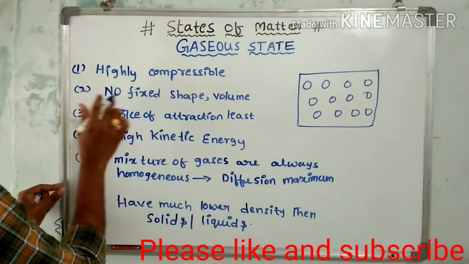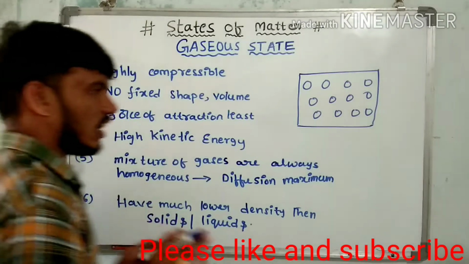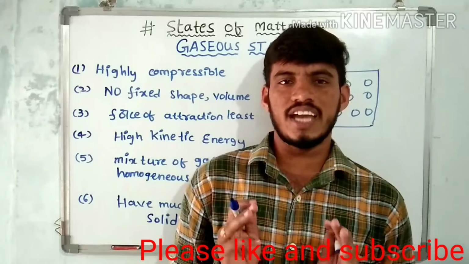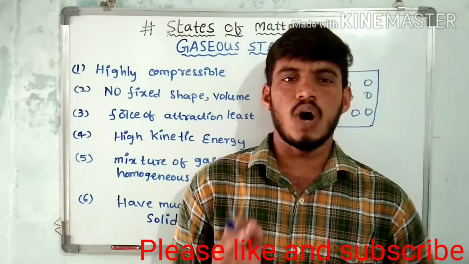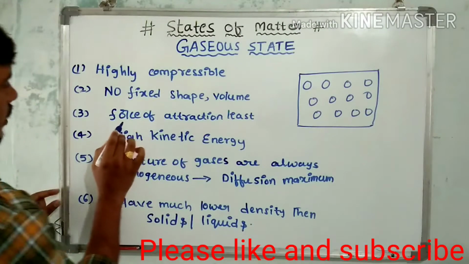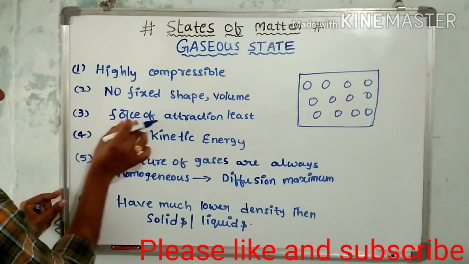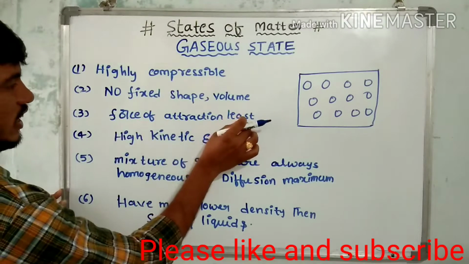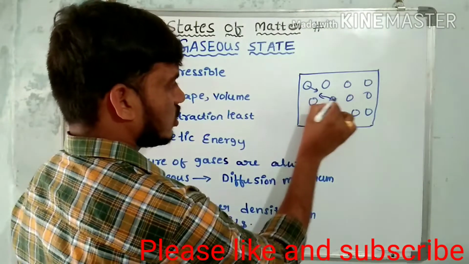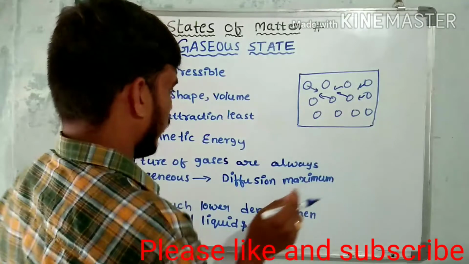The second one is no fixed shape and volume. Gases do not have a particular shape and volume. The shape of the gas depends upon the volume of the container. That is the second property of gases. And the third one is that the force of attraction is least. The force of attraction between gas molecules is least compared to solids and liquids.